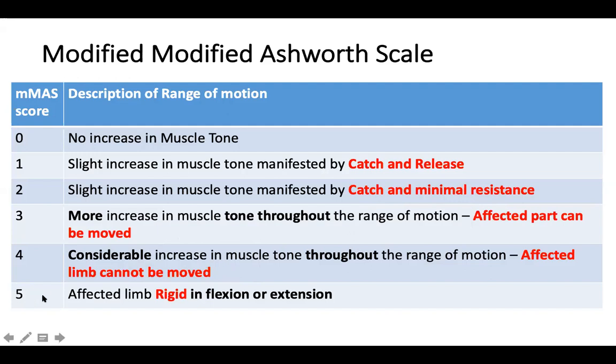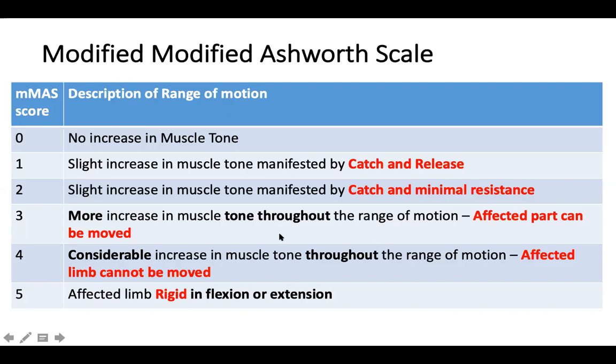Whereas number 5 actually becomes rigid. Now it involves both the agonist and the antagonist. So rigidity is nothing but a very severe form of spasticity where both the agonist and the antagonist are involved, and the limb is held either rigid in a flexion posture or rigid in an extension posture.